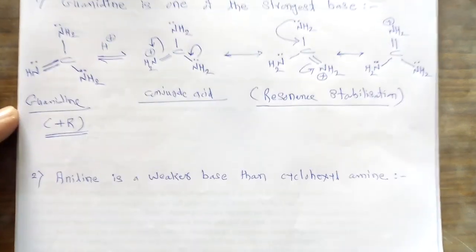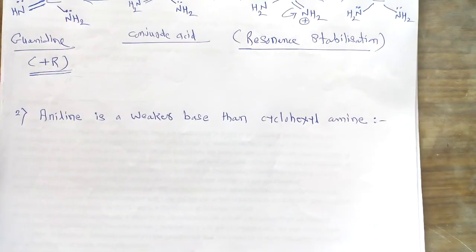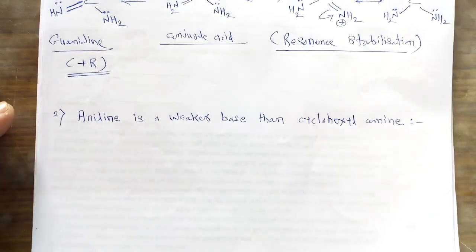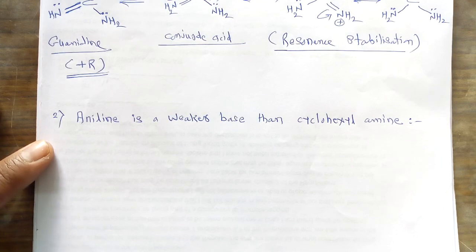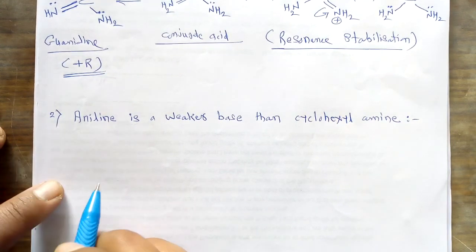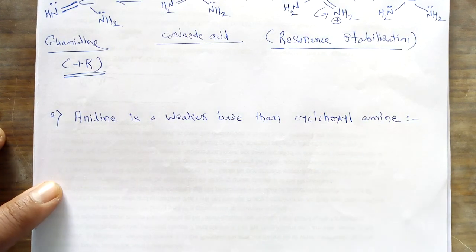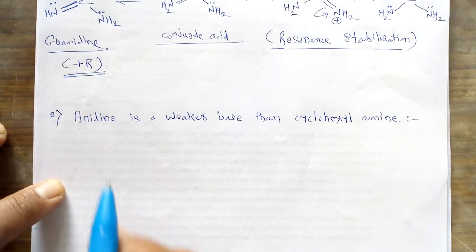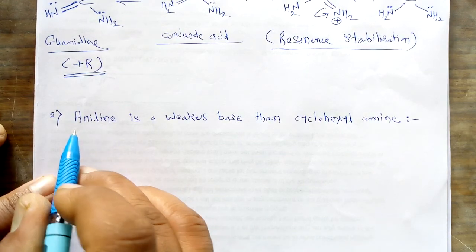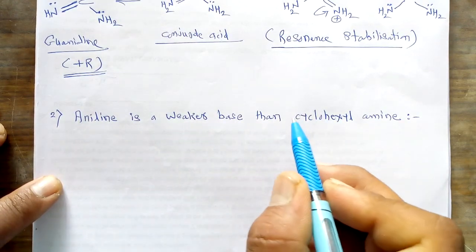Now we have to take a second important example in order to study the effect of resonance on basicity. So this is the second example. Aniline is a weaker base than cyclohexylamine. So we have to give the justification why the aniline molecule is considered a weaker base as compared to cyclohexylamine.